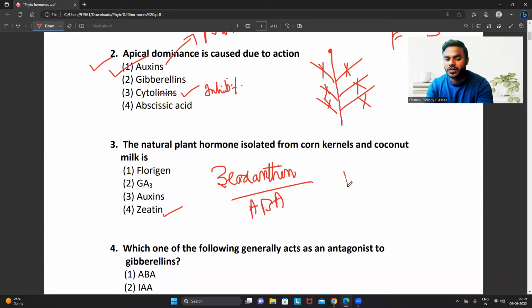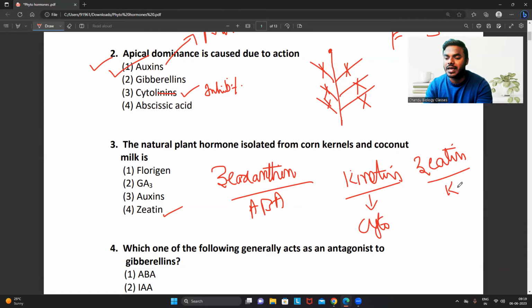Not to get confused, friends. Whereas kinetin, all the students please try to understand, is an artificially synthesized cytokinin. It is not natural, it is artificial. And what is the naturally synthesized cytokinin, friends, which we can call as the zeatin? Not to get confused with that.